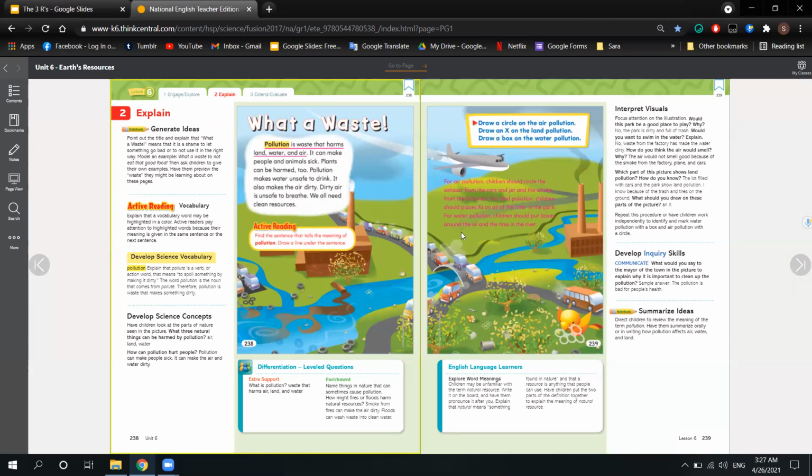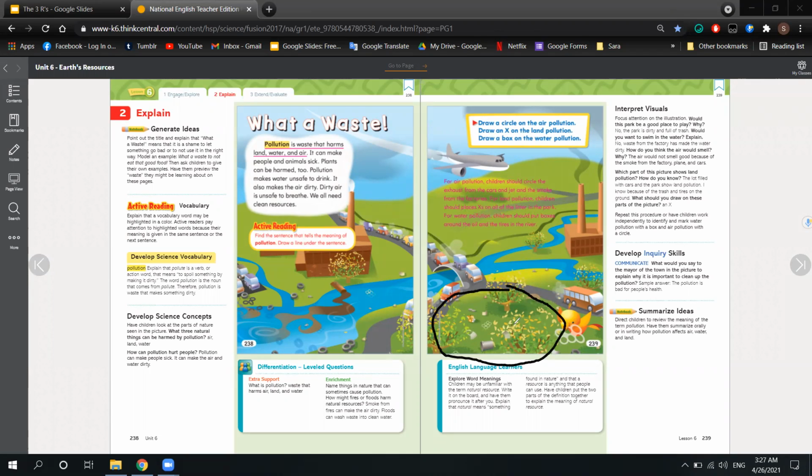As you can see here, what is the meaning of trash? Trash is anything that we throw in the trash or in trash bins, or sometimes people throw it on the ground, which is incorrect. So here, the park is dirty. We can't play in it.